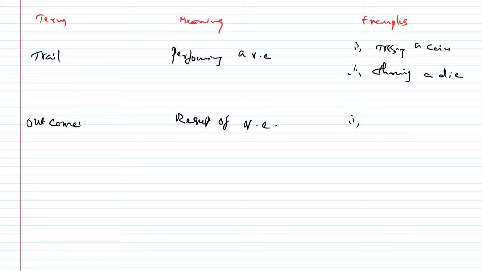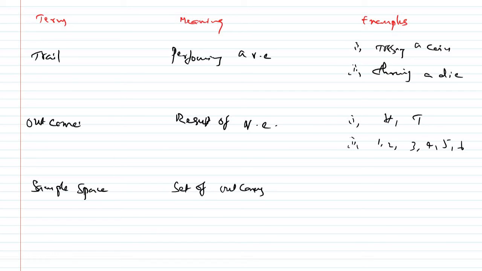In the first case, tossing a coin, we'll get head or tail. And here it is 1, 2, 3, 4, 5, 6 when we throw a die. These are outcomes. And the next one is sample space. The set of outcomes of a random experiment. We'll use these brackets to represent a set.